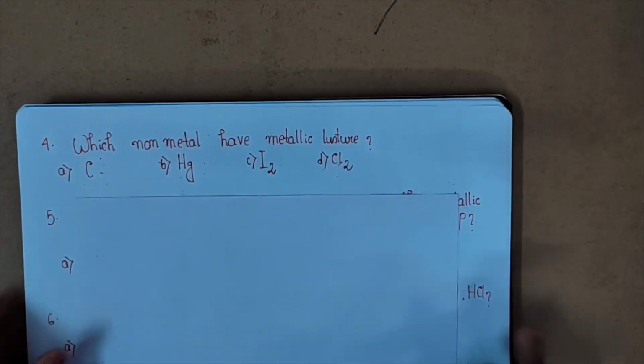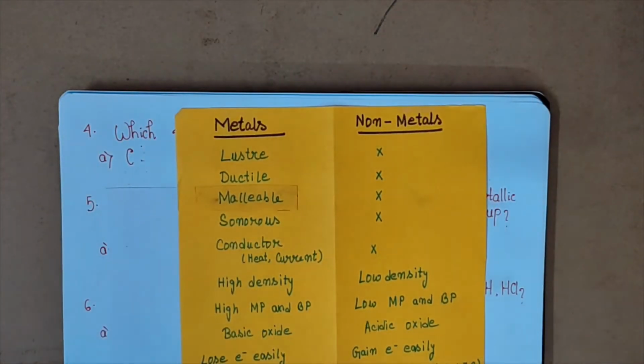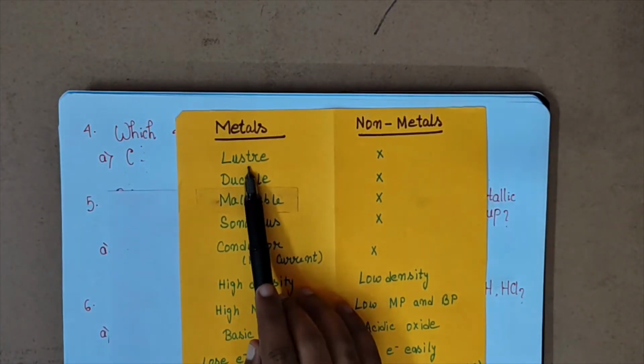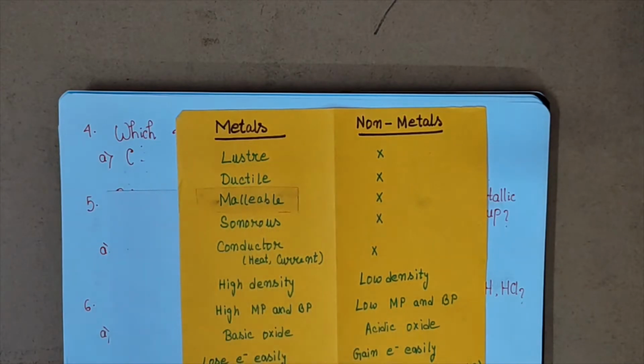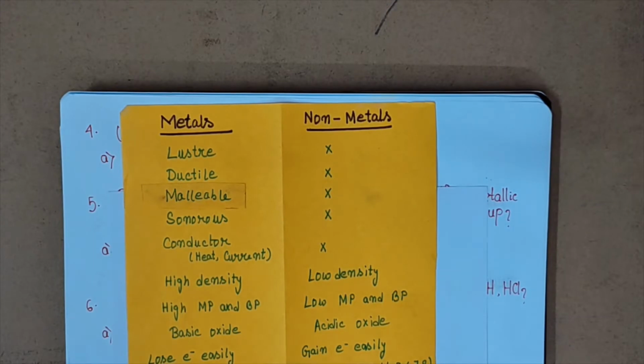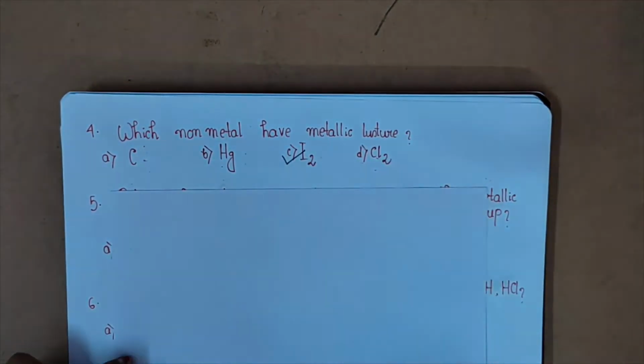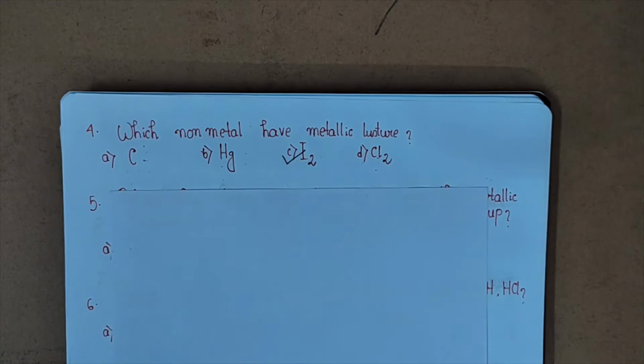Which non-metal has a metallic luster? So look at this table once. Here in metals, the first property is lustrous. What is meant by luster or lustrous property? That means most metals have a shining surface, and non-metals are generally dull, that means they don't have this lustrous property. But again there is an exception. And what is the exception? The exception here is iodine. Iodine is a non-metal, but it has a lustrous property.